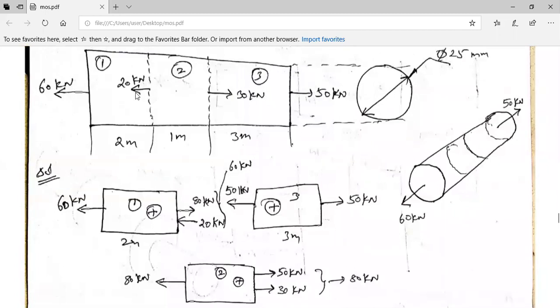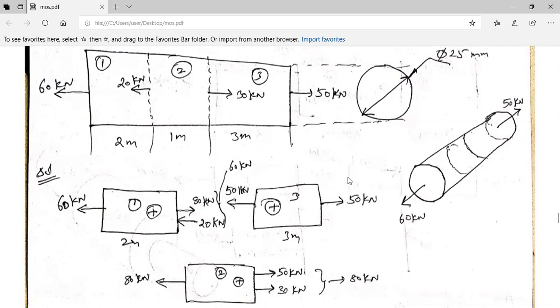But already with respect to segment 1, there is a 20 kilonewton force. Therefore, I'll apply this 20 kilonewton force over here. Therefore, net force, in the sense, if you add or subtract these two forces, 80 is in one direction, 20 is in the opposite direction. Therefore, 80 minus 20 if you do, which is 60 kilonewtons. In this direction also it should be 60 kilonewtons. Already in the problem it is given as 60 kilonewtons. Therefore, our entire analysis as far as the divide and rule policy is concerned, our assumptions are 100% correct.